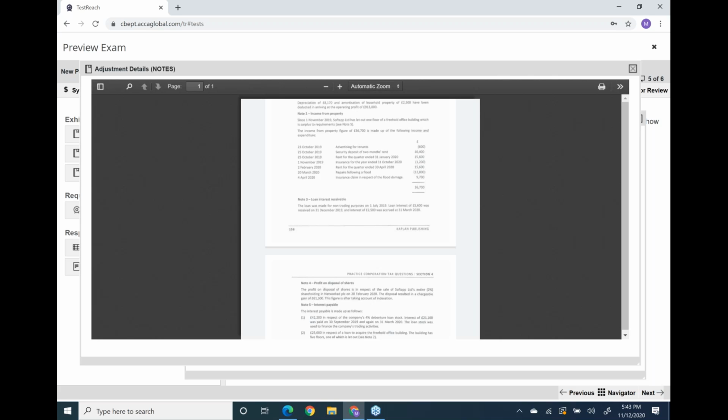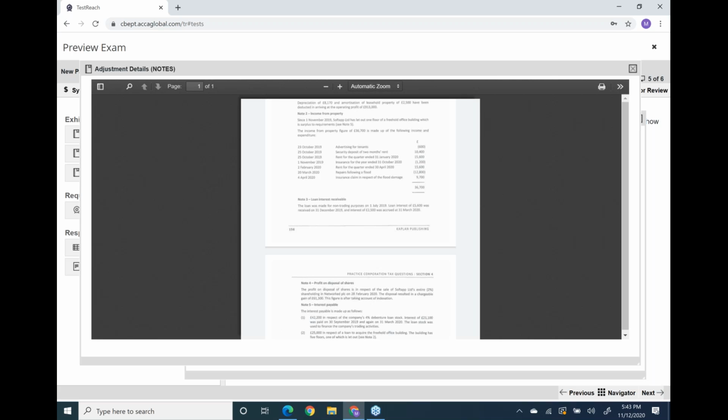they are saying the income from property figure of 36,700 is made up of the following income and expenditure. See, that's how they have calculated. They have ready-made calculated, but we have to challenge them. If you find any mistake, you have to challenge him. Okay, now the first thing is advertising for tenants. Yes, it's allowed, and